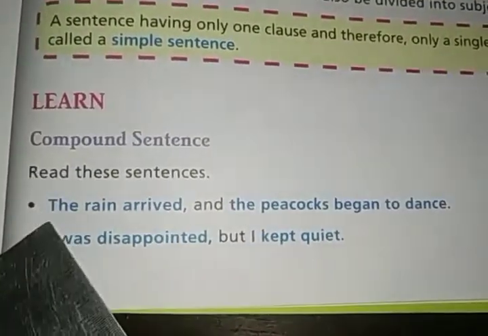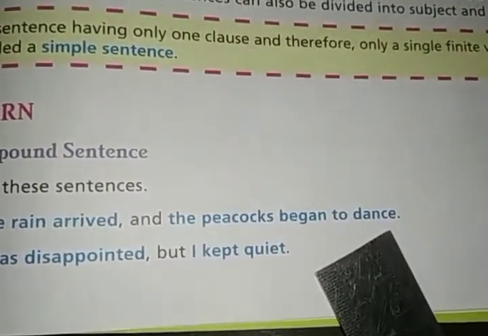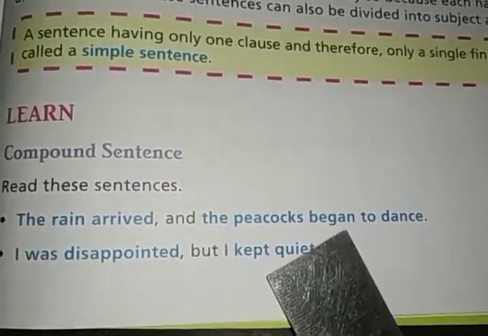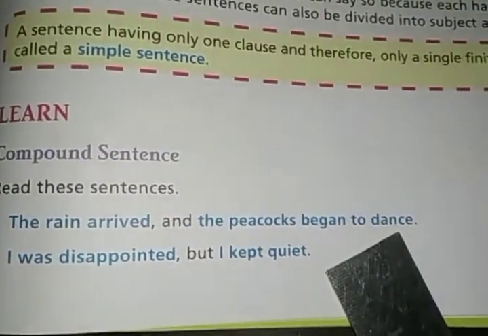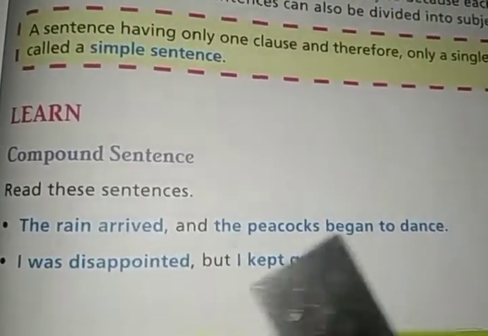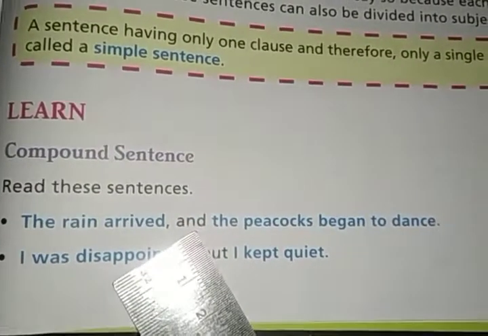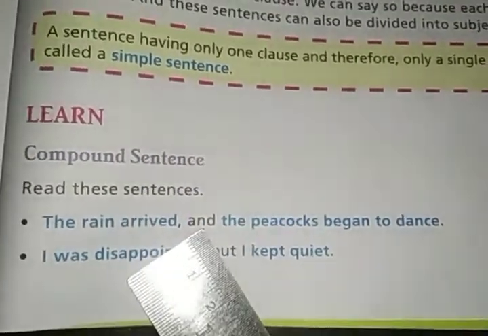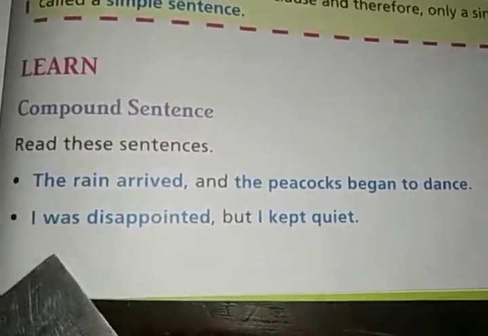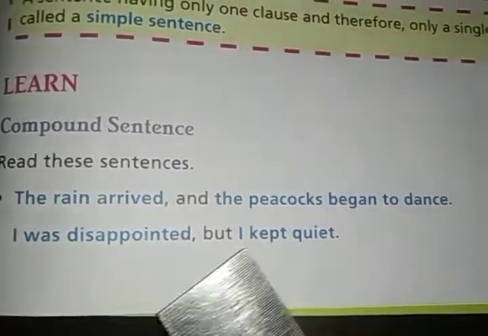Look at that. There are two clauses, no? One clause is the rain arrived and the other clause is the peacocks began to dance. Both the clauses have their particular subject and a particular finite verb, right? Began to dance, arrived. So these two clauses are joined together by the conjunction and. By adding and to the sentence, the two clauses are added together. Look at that. I was disappointed, but I kept quiet.